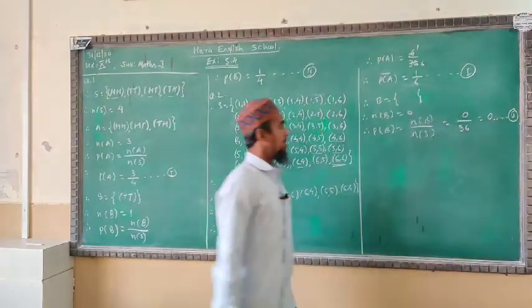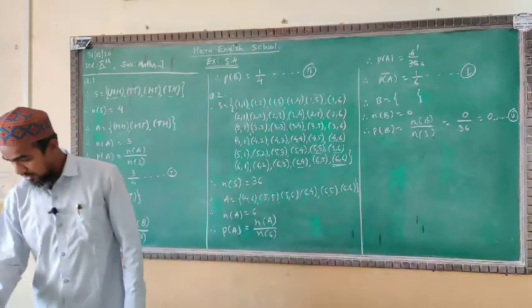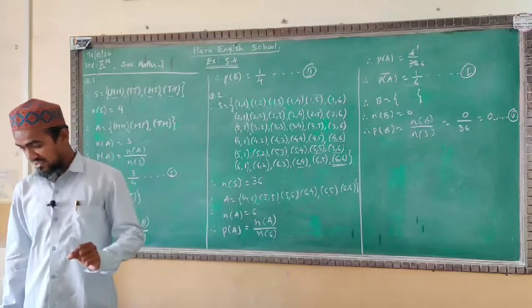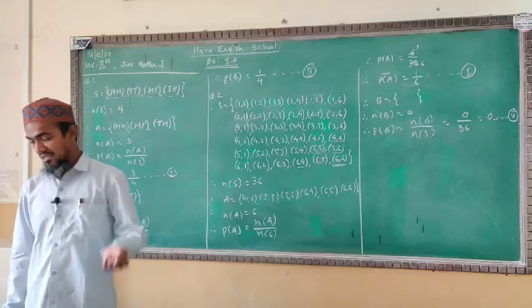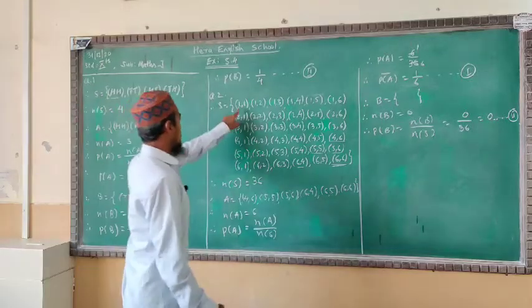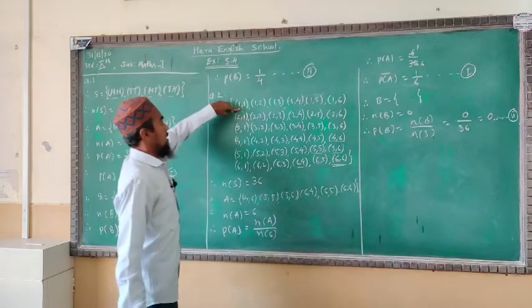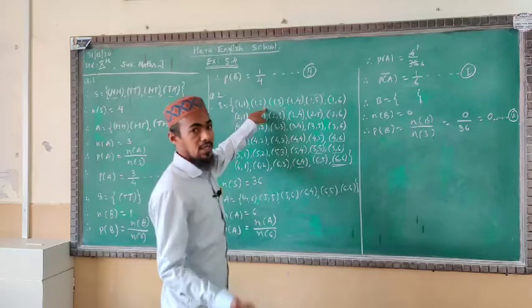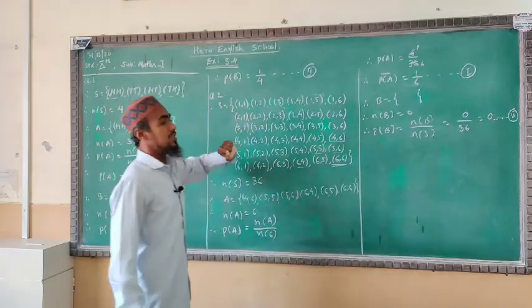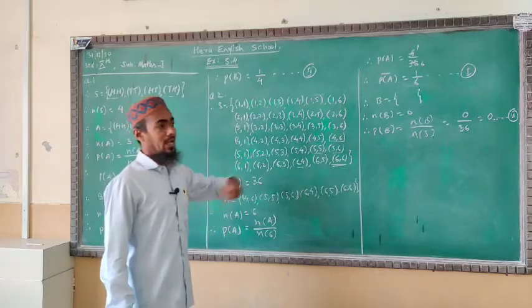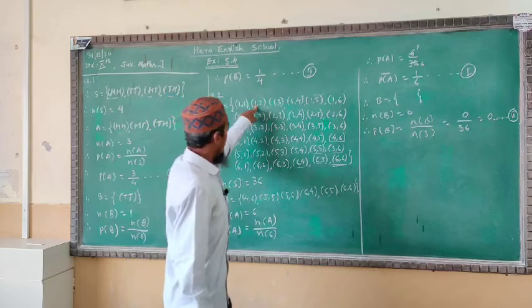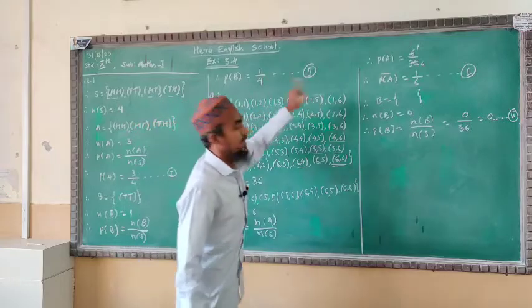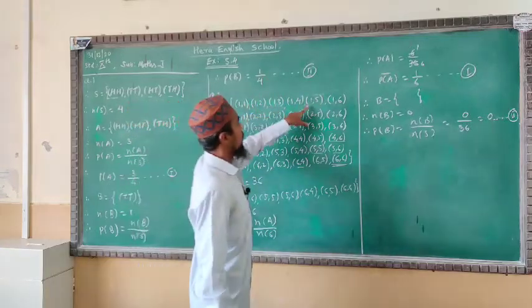Students, are you getting it? See very well. Now the third one, what we have been asked: the digit on the first die is greater than the digit on the second die. See here 1 1 are the same. The dice digits here are 1 2. See very well, 1 is less than 2, 2 is greater. According to the question, the number on the first die should be greater than the second die. Here we have less than 2. In this whole series, 1 1 is not taken; for the 1 row, 1 2 3 4 5 are all greater.